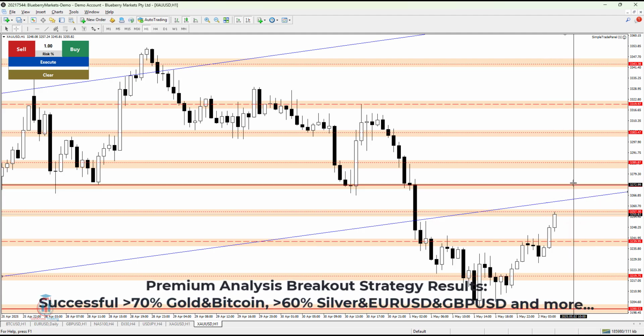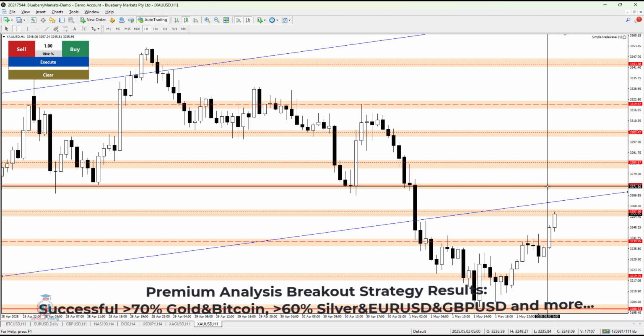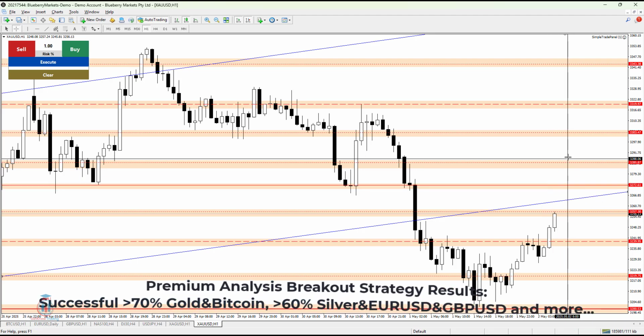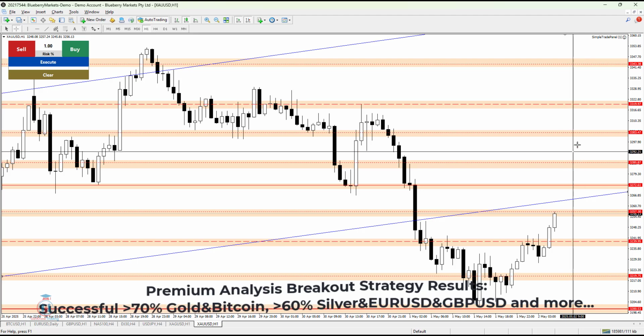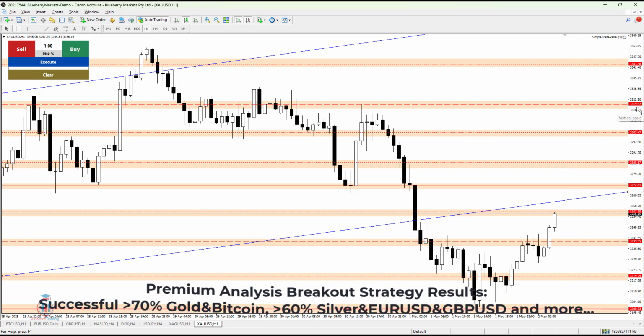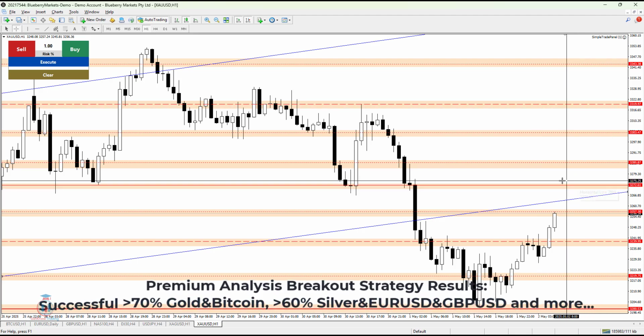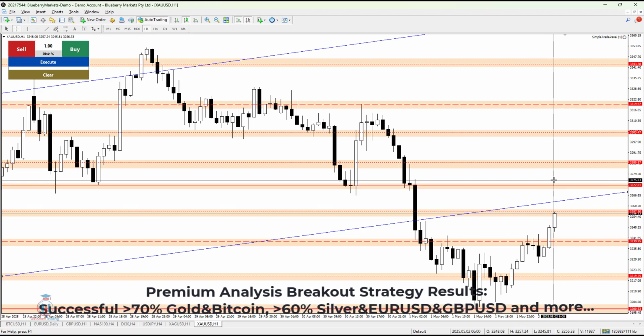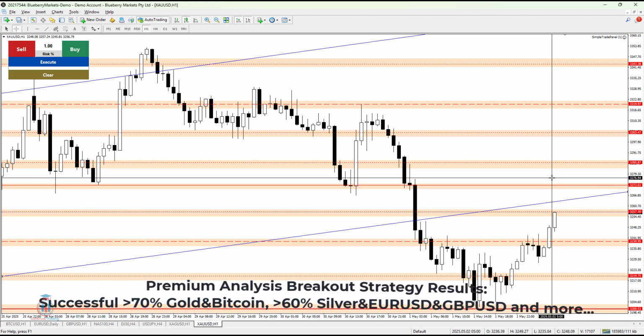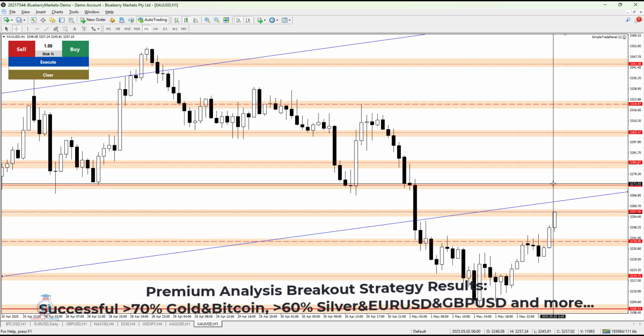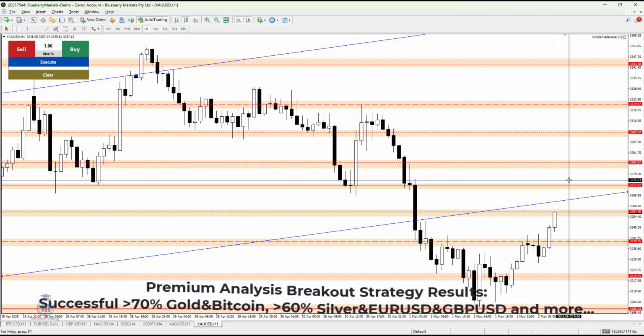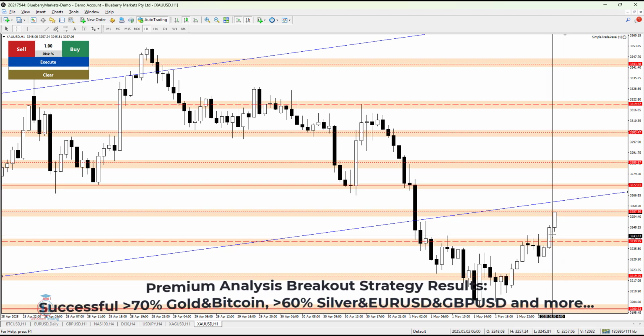If the price makes a bullish breakout above this area of resistance, it will be a return back inside this small range area, up to 3320. So this is something that we need to watch, what happens here. We are following the market. I'm not chasing the market, because I'm waiting for the price to make a breakout, and then I follow the market and enter.